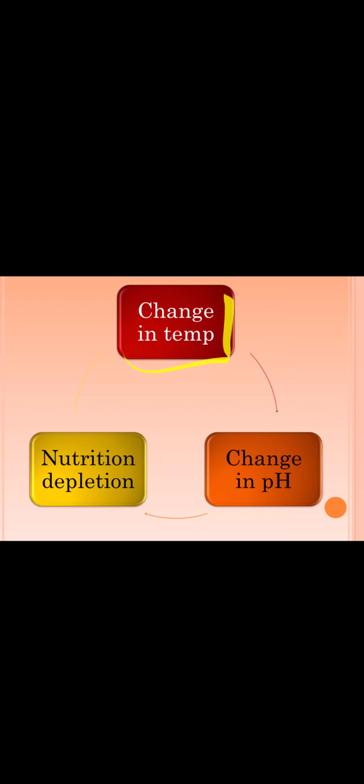Let us consider a change in temperature. Suppose I have a culture with microorganisms growing randomly. Now what I do is suddenly increase the temperature. You know that this is an unfavorable condition for the microorganisms.